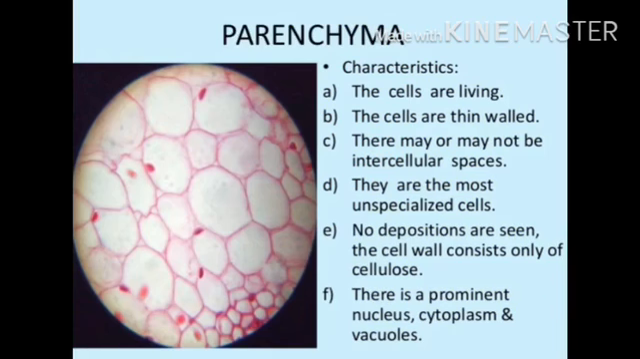Now the characteristics of parenchyma. The cells are living, the cells are thin walled, there may or may not be intercellular space, they are the most unspecialized cells, no deposits are seen, the cell wall consists only of cellulose. There is a prominent nucleus, cytoplasm, and vacuoles.